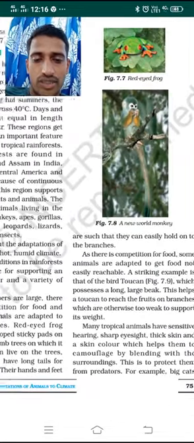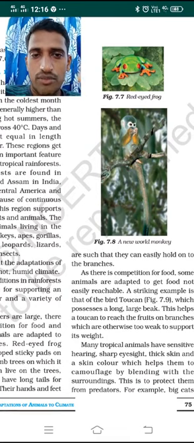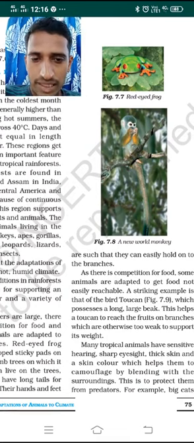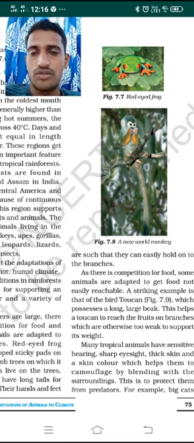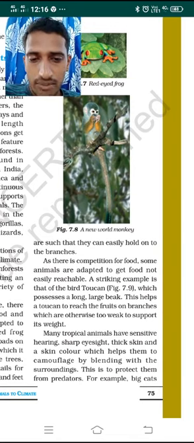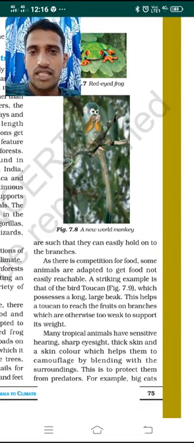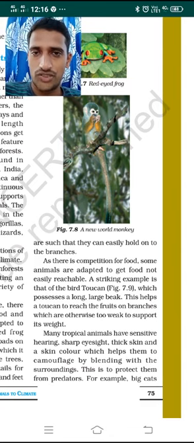So dear students, now we have completed this concept up to the adaptation of the red-eyed frog and the monkey in these Western Ghats, along with some introduction about the Western Ghats. In the next class, let me continue the remaining part of the tropical rainforest and what other animals have adapted to this particular region. Let me discuss that in tomorrow's class.